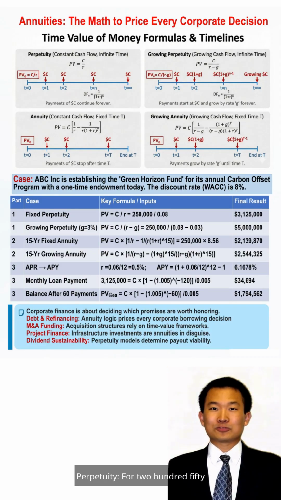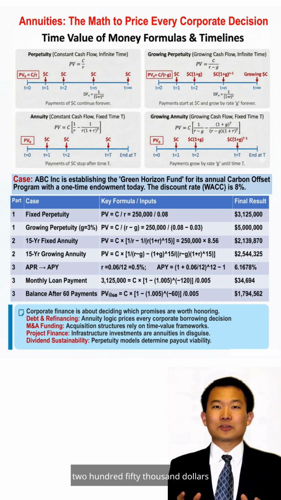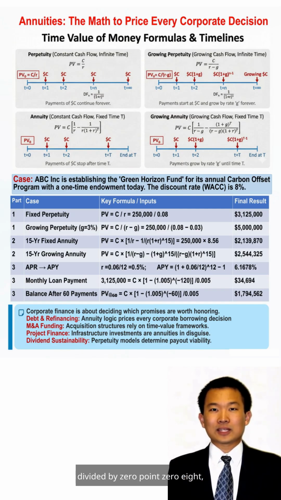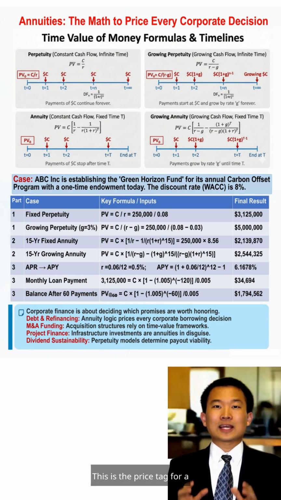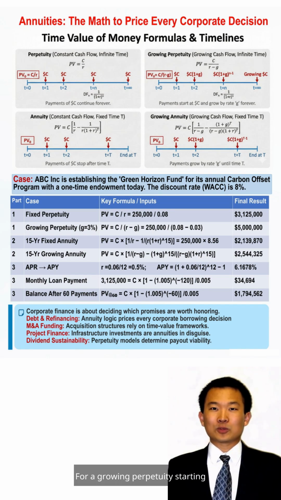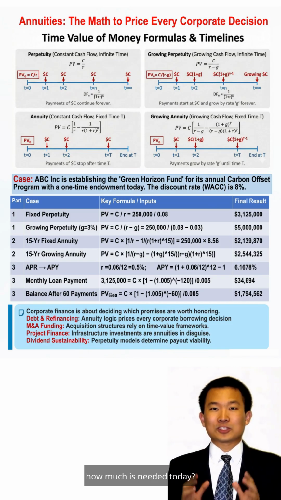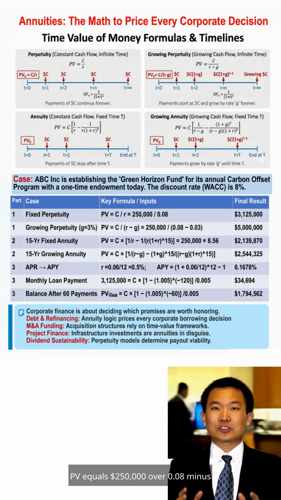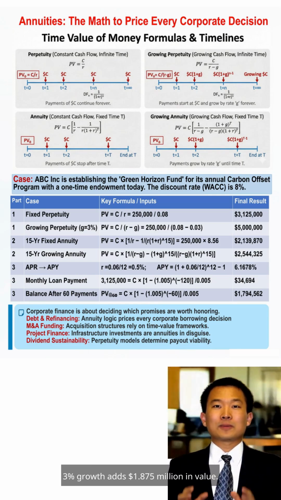Perpetuity: for $250,000 paid annually forever, the initial investment is $250,000 divided by 0.08, totaling $3,125,000. This is the price tag for a permanent commitment. For a growing perpetuity starting at $250,000, growing 3% annually, how much is needed today? PV equals 250,000 over 0.08 minus 0.03, totaling 5 million. 3% growth adds 1.875 million in value.